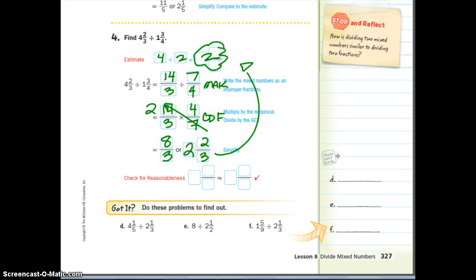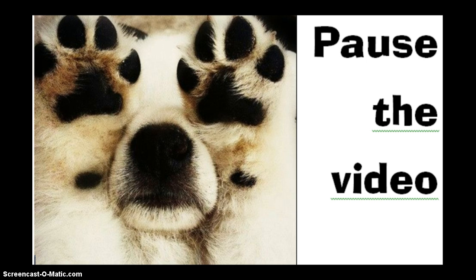I guessed 2, they guessed 3. Potatoes, potatoes. They're both similar. I feel good about my answers. So again, in doing these problems, I expect to see 2 lines and not messing up the problem. I expect to see first that you have MAC'd them and then copy dot flop or multiply by the reciprocal. See you soon. Pause the video.